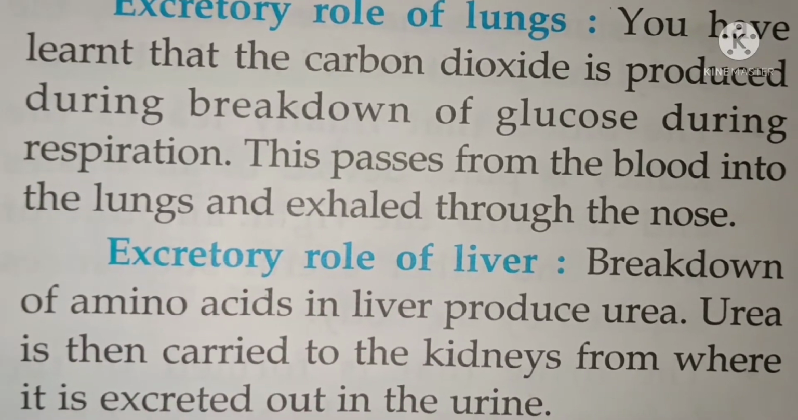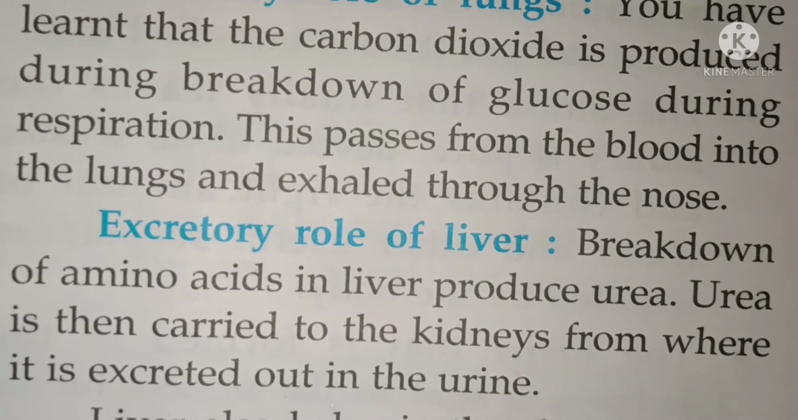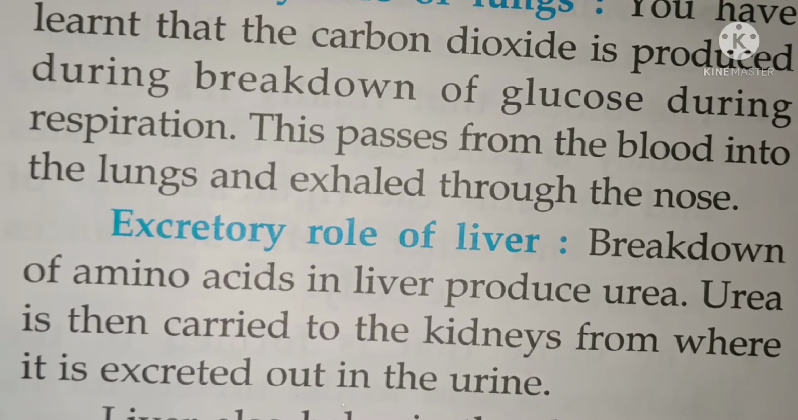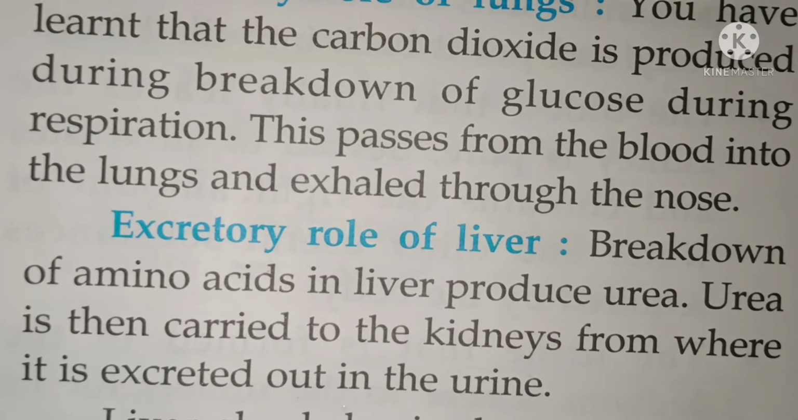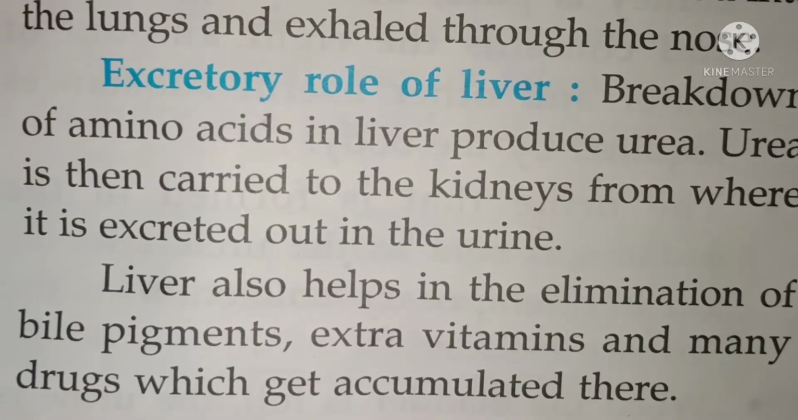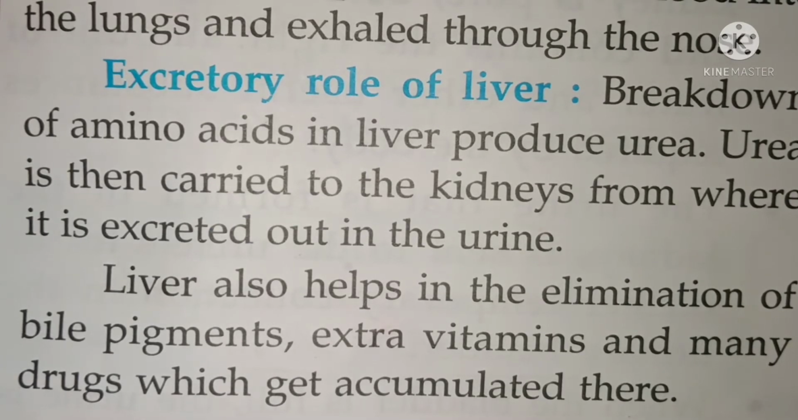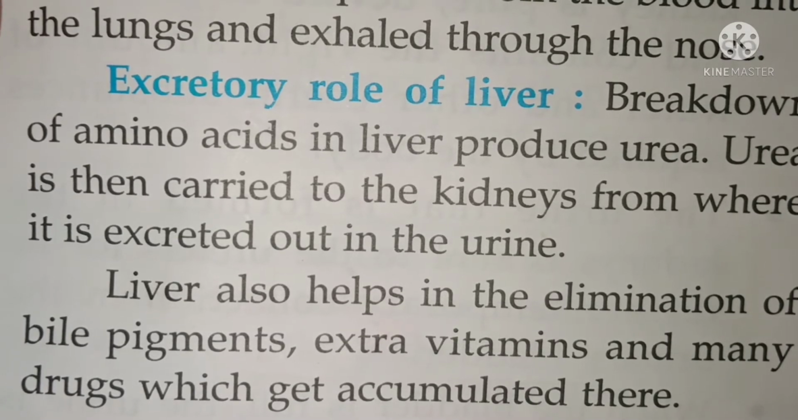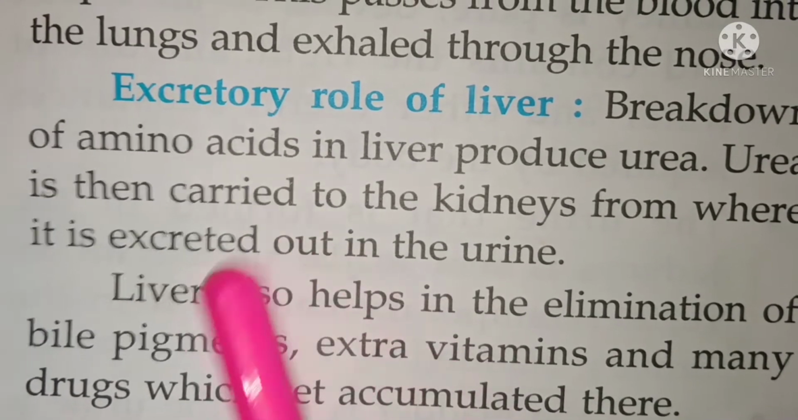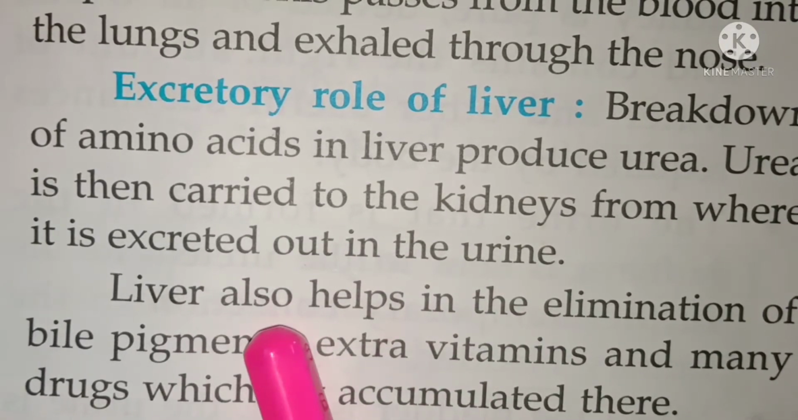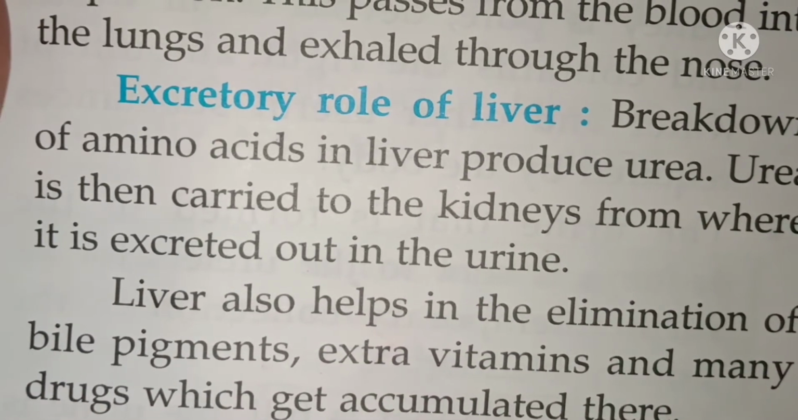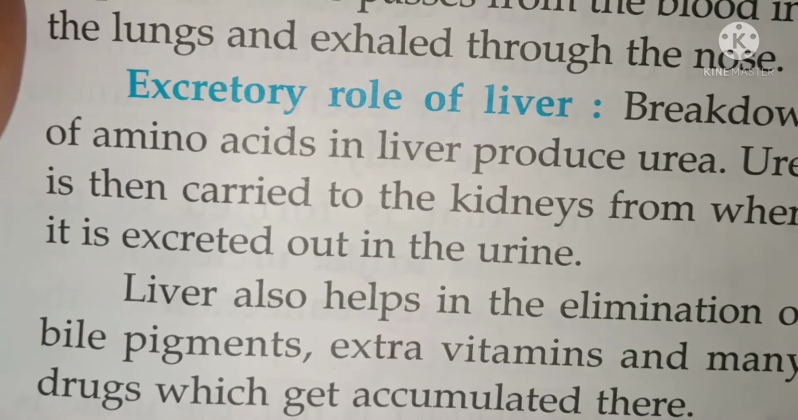Another accessory excretory organ is the liver. How will the liver help? Breakdown of amino acid in the liver produces urea. So urea and uric acid are harmful, right? Urea is then carried to the kidneys from where it is excreted out in the urine. The liver also helps in elimination of bile pigments, extra vitamins and many other drugs which get accumulated there.